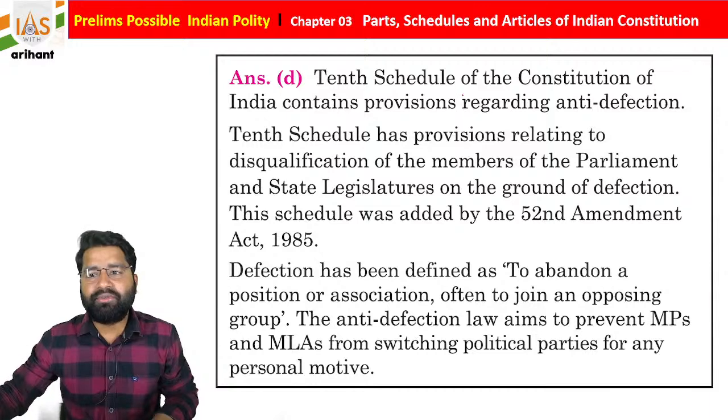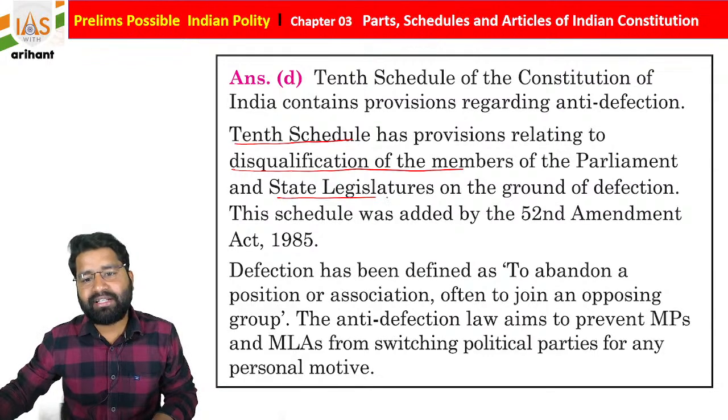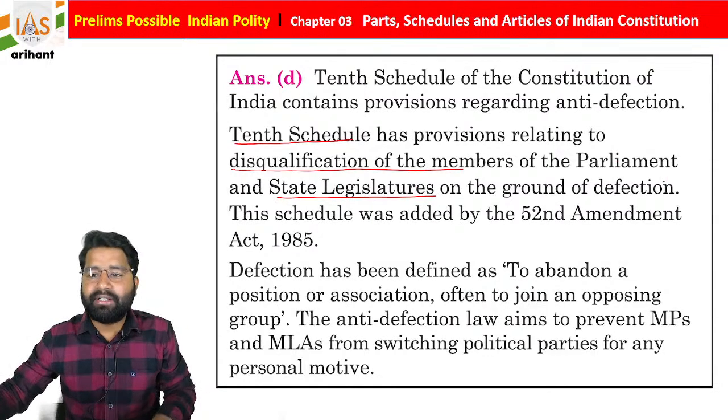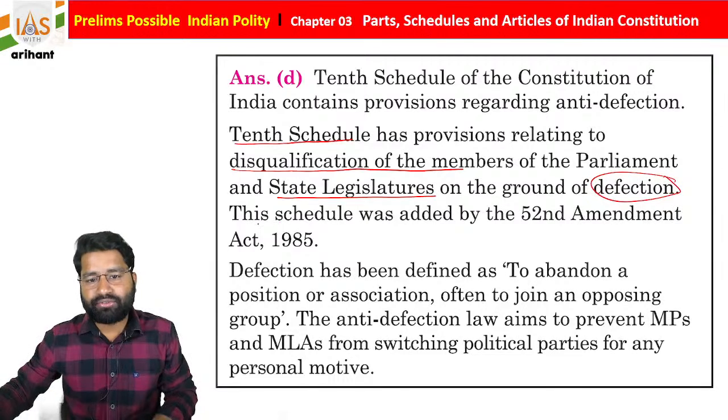Now, the 10th schedule of the Constitution of India contains provision regarding anti-defection, and the 10th schedule has provision relating to disqualification of members of parliament and state legislature on the ground of defection. This schedule was added by the 52nd Constitutional Amendment Act 1985.